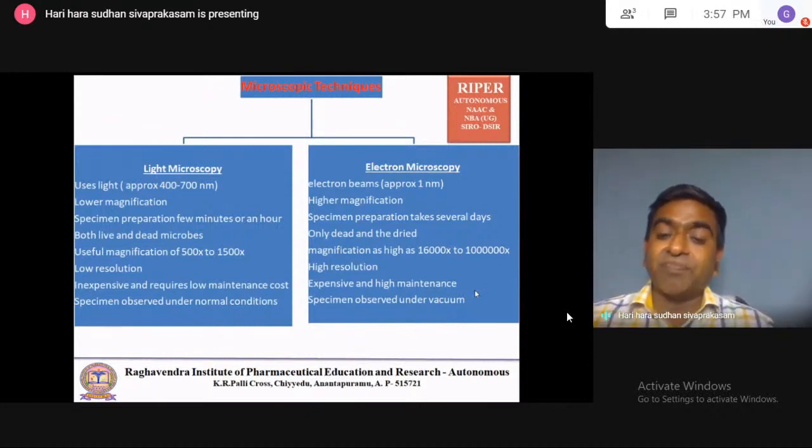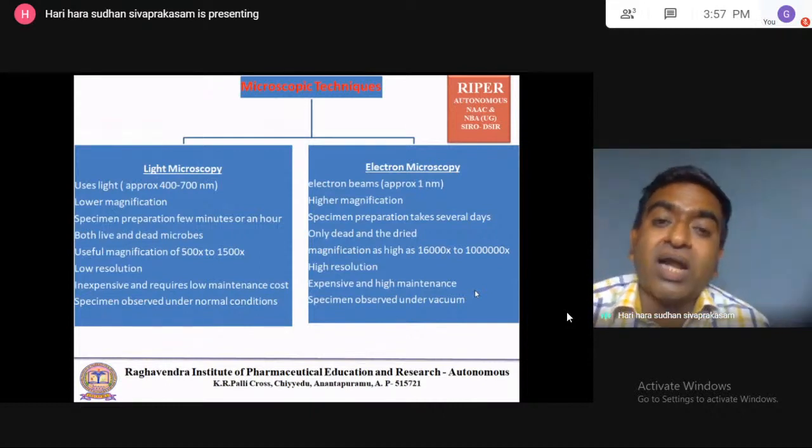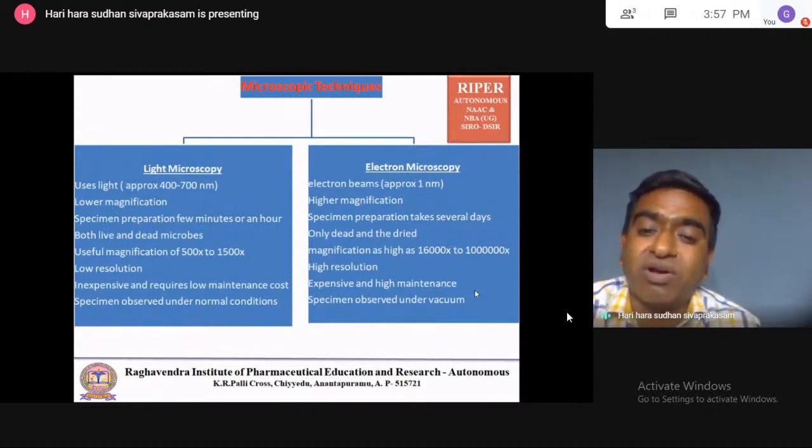Why? Because the organism has to be kept in a vacuum region, and electron beams hit the organism to produce the image. Automatically the cells will die, or we ourselves prepare the cells in dead condition. Only dead organisms can be observed under electron microscopy.